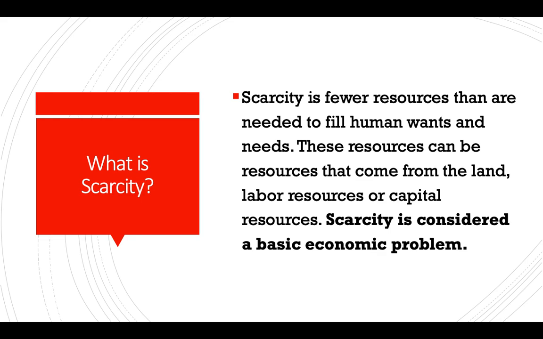This way, people will have less corn or less food, and if other crops get destroyed due to the flood, there will be less food in that country. So resources are always scarce, and people need to think and make the right choices to utilize the resources, so they can save for the future.